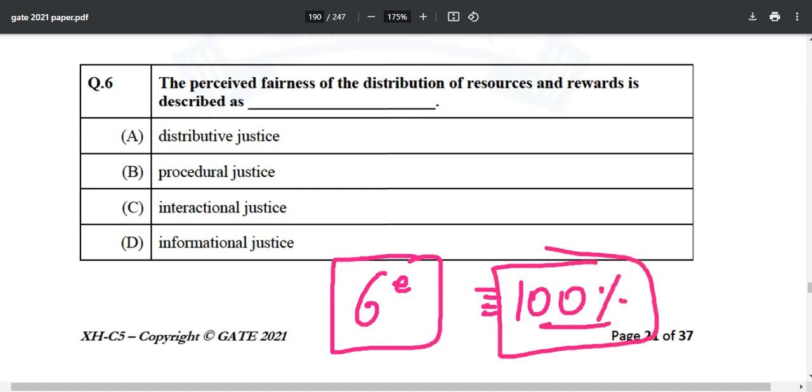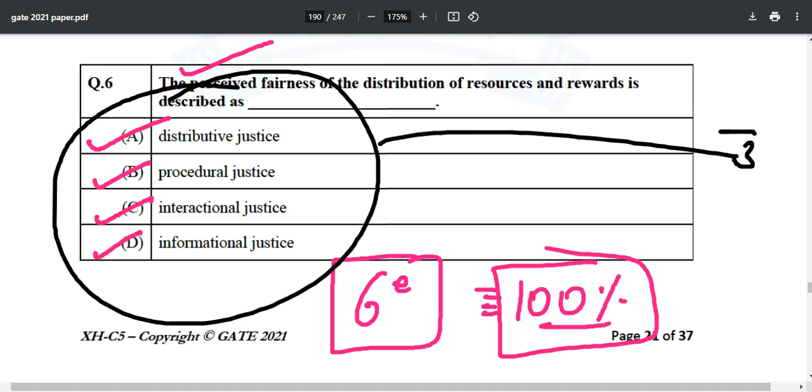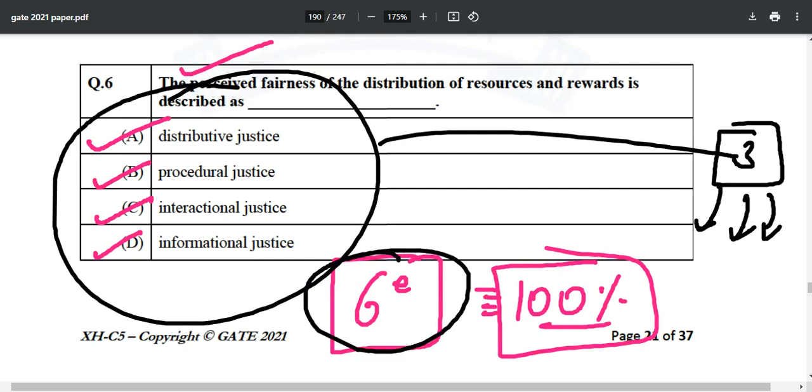The distributive justice, procedural justice, interactional justice, informational justice, all the options. There are three justices mentioned over there: perceived, distributive, procedural. It is very unlikely that apart from Ciccarelli you will find it in any other book so precisely, so that you can answer this question very easily.